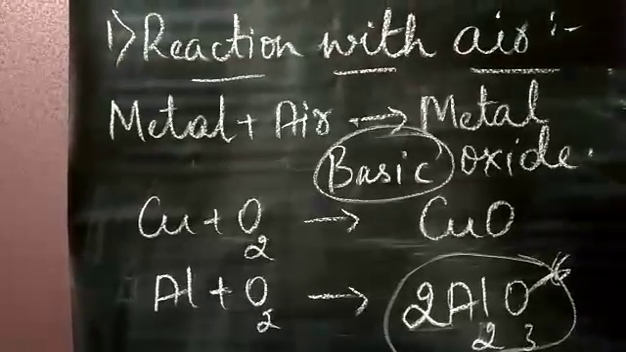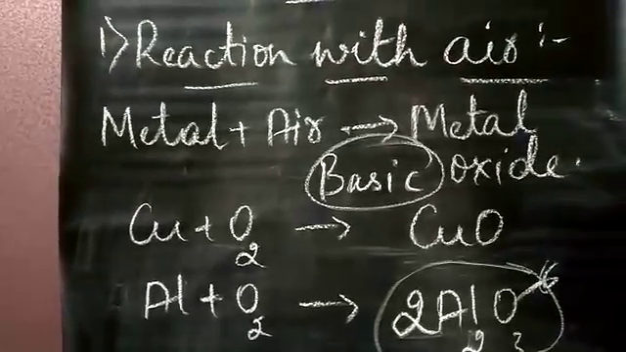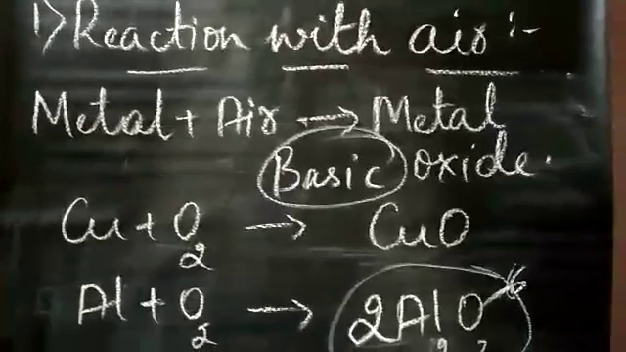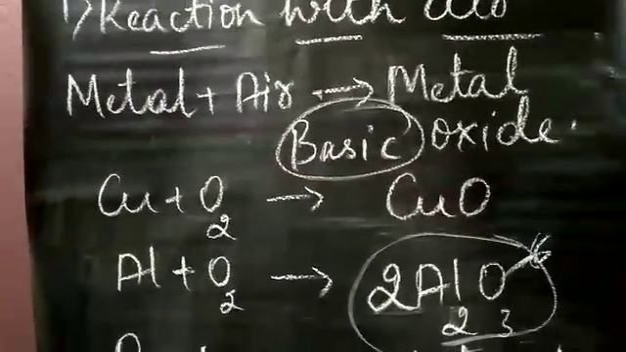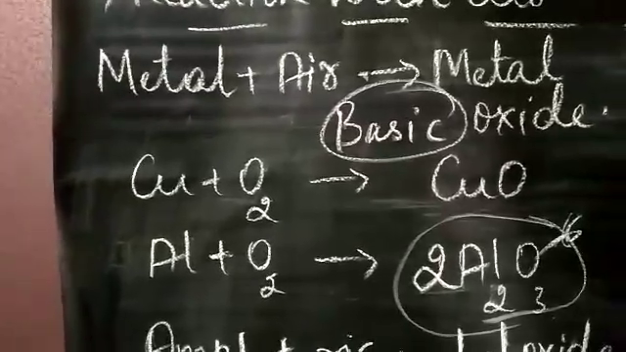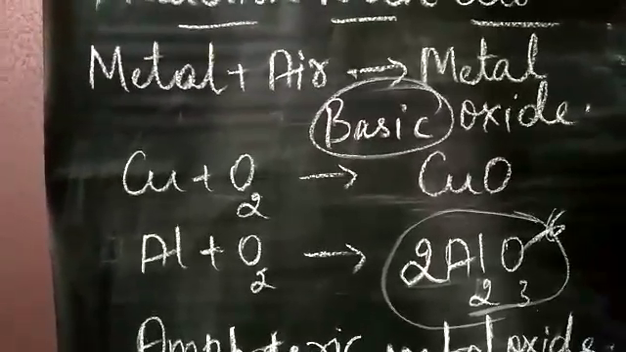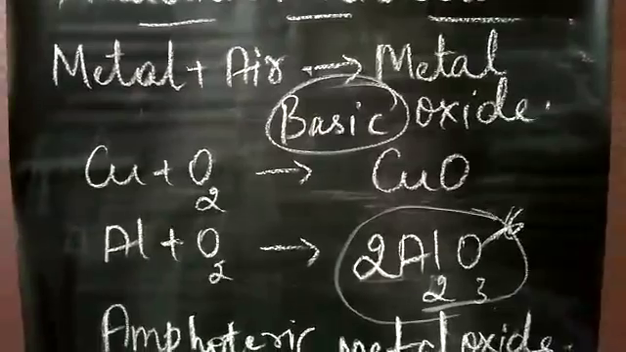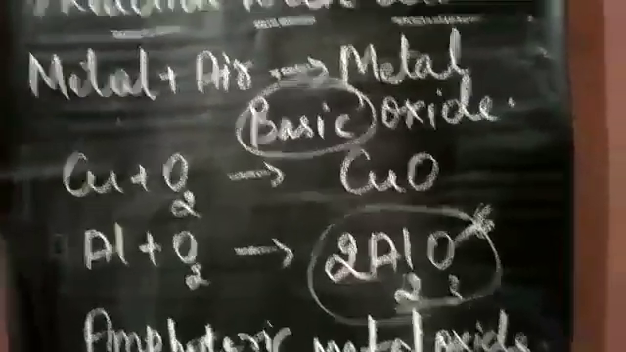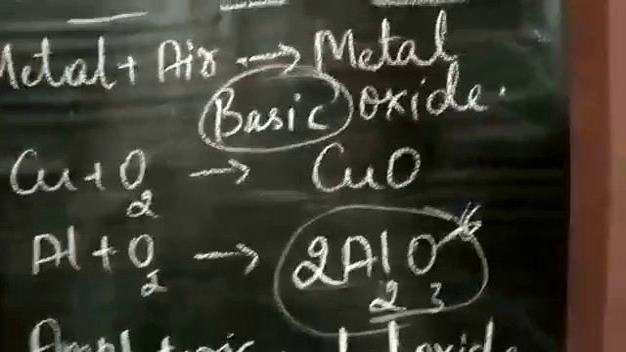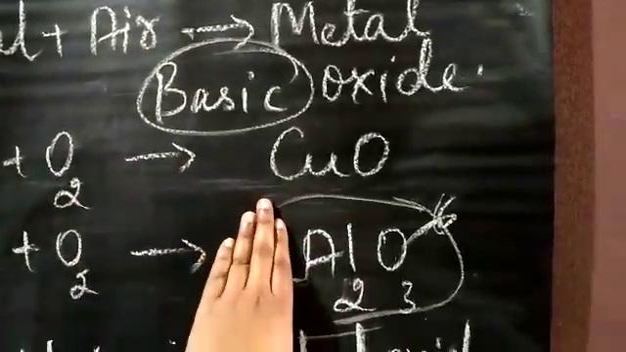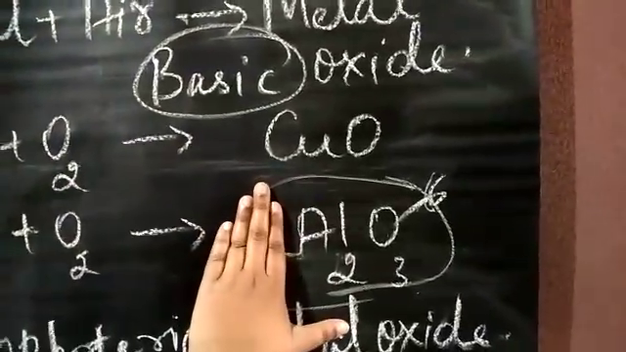Whenever copper reacts with oxygen, that will give you a product called copper oxide, which has the chemical formula CuO. And the second one is aluminium. When aluminium reacts with oxygen, that will give you a product called aluminium oxide. The chemical formula for aluminium oxide is Al2O3.